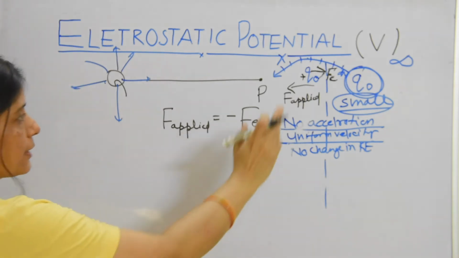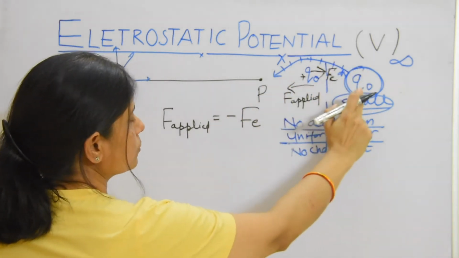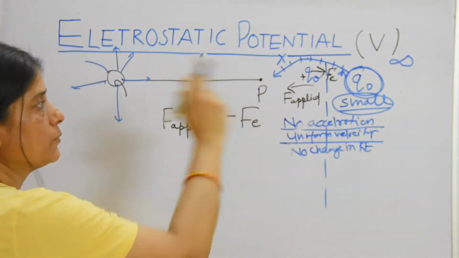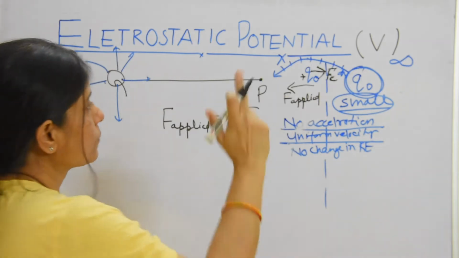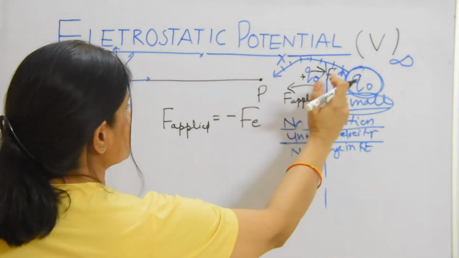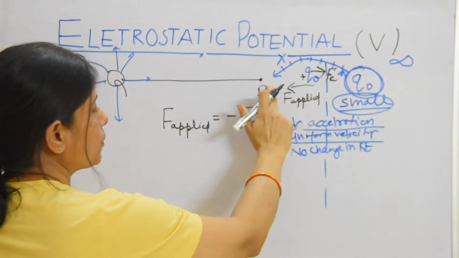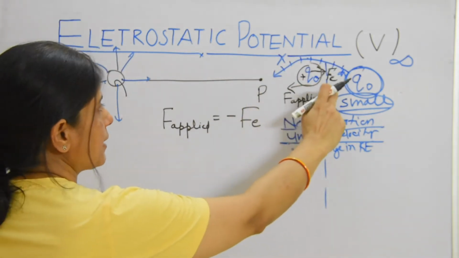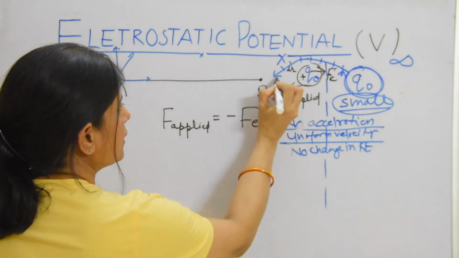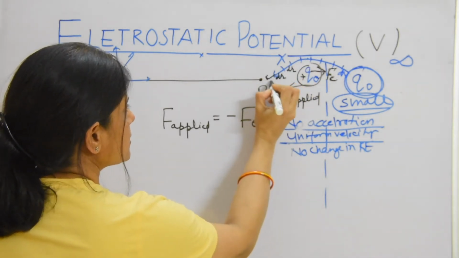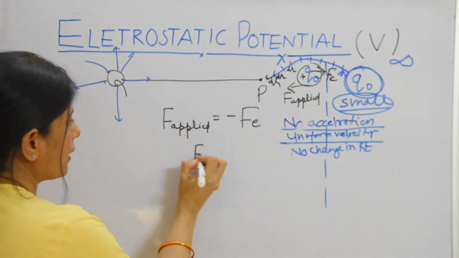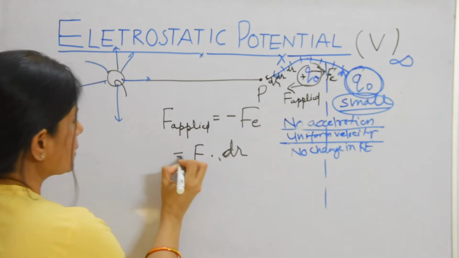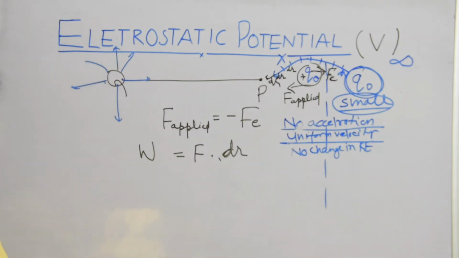Now if we bring this charge Q0, the test charge, from infinity to this point, some work has to be done. Why? Because we are bringing this charge from infinity to this point. This test charge is experiencing one force, that is Fe, and it is traveling a small distance dr. So force is there, displacement is there, so there has to be some work done.